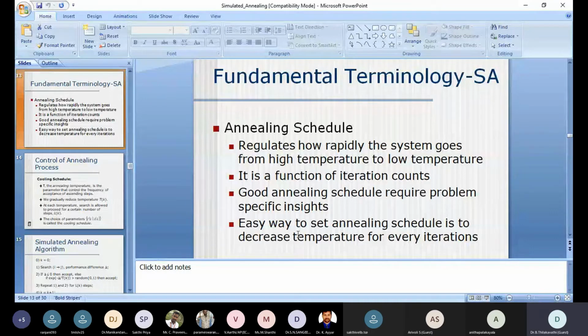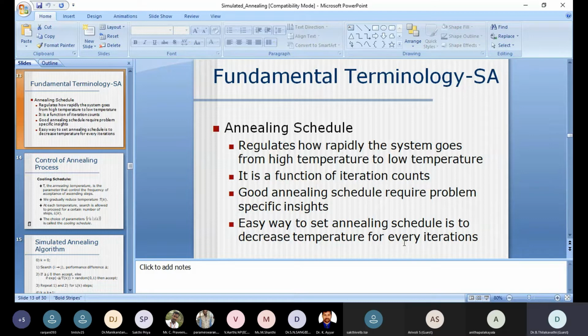But the easiest way to get a good annealing is for the annealing schedule to be done with a controlled decrease of temperature at every iteration.